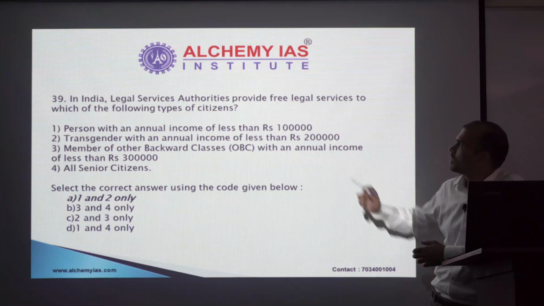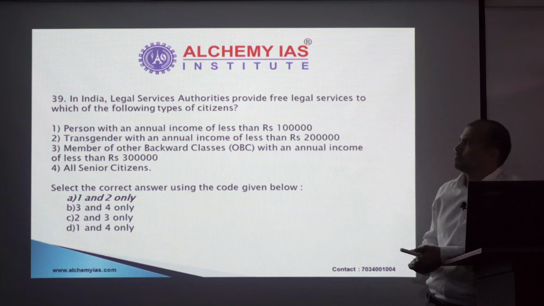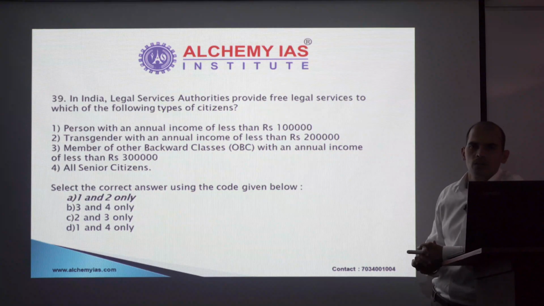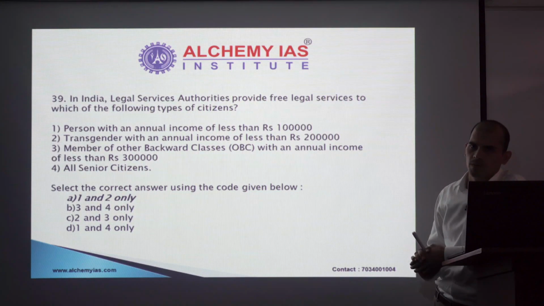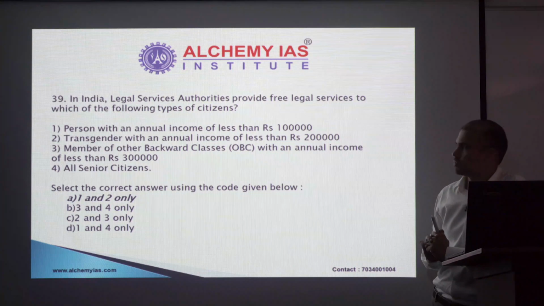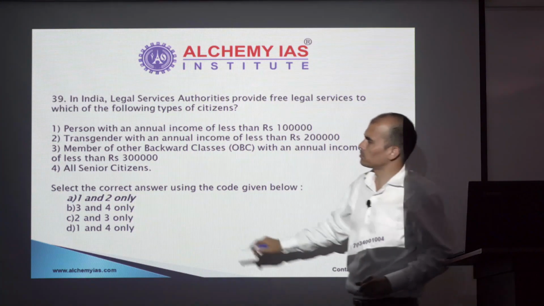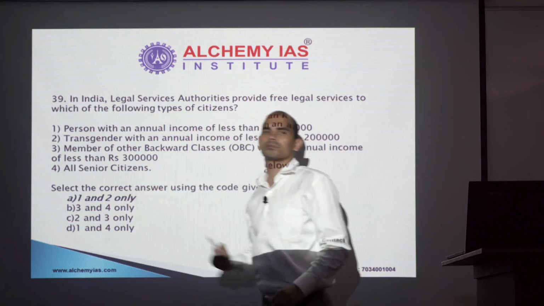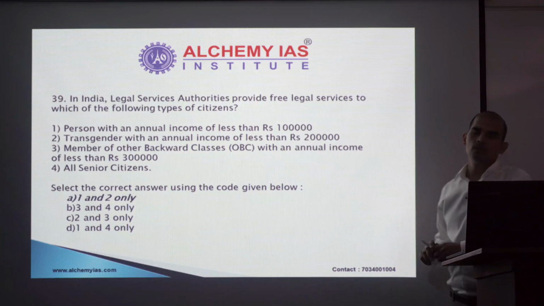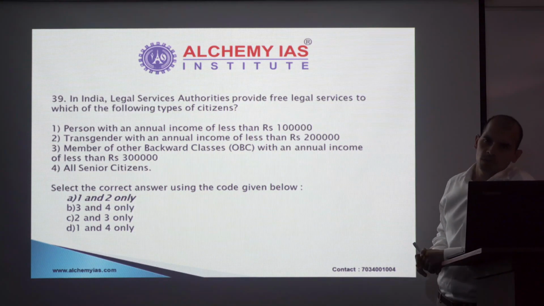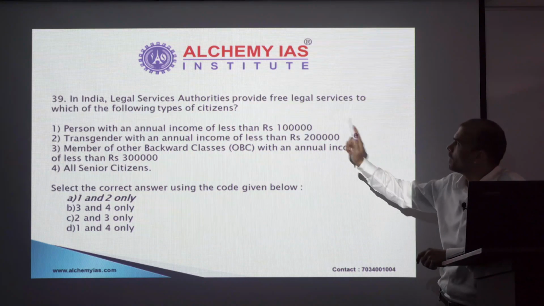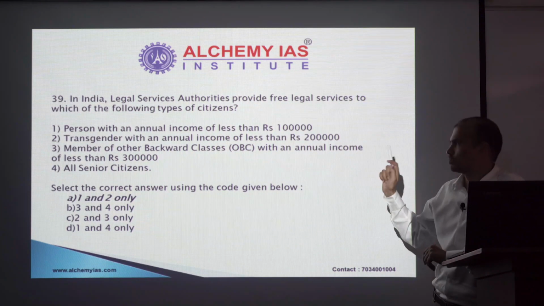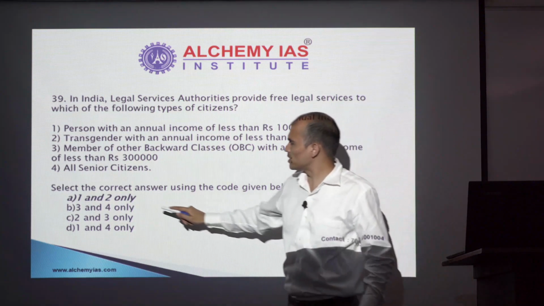Let's move to the next question, which is about free legal services. There is so much information given on the screen. I have no idea about this income limit. Now without this information, how can I reach a logical conclusion? Look at statement 4. All senior citizens. Do you think senior citizens who are earning a crore of rupees per annum or a month will require this kind of service, or government will provide them free legal services? No. So you can definitely remove statement 4.